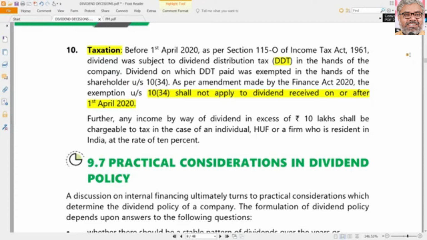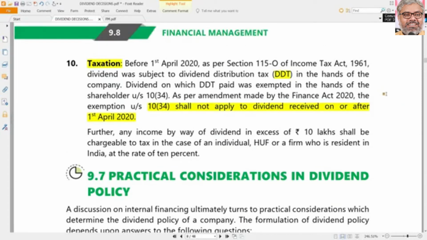So once again it is shifted. It was like this around 6-7 years back or 8 years back. That time they shifted the responsibility from shareholder to the company. Then they gave exemption to the shareholder. Initially fully exempt. Later they said, okay, exemption is limited to 10 lakhs. Then they said now no need of any exemption. Whatever dividend shareholders receive is fully taxable as income from other sources now. But dividend distribution tax is now abolished for the companies. Like this, laws keep on changing, taxation provisions keep on changing. So the company's dividend policy also has to take note of that.